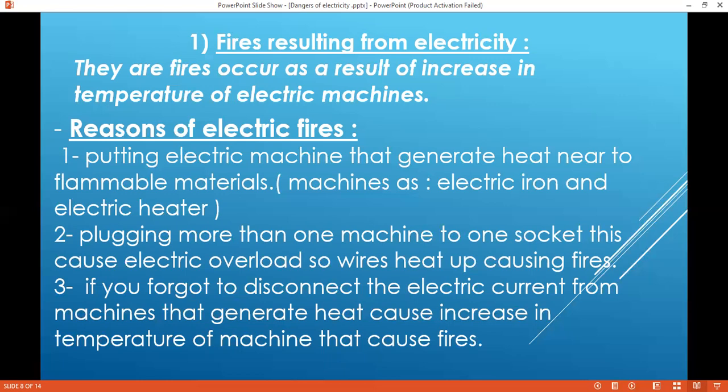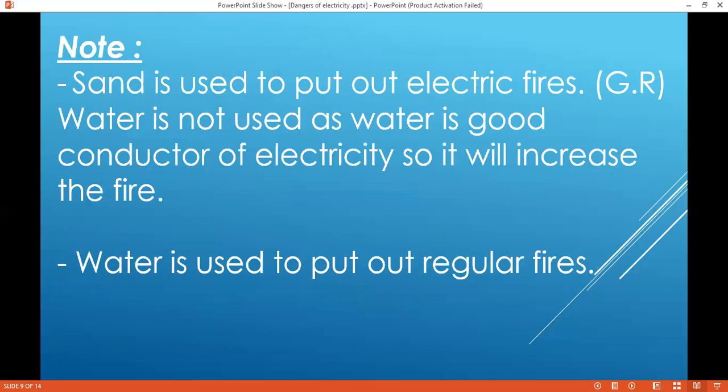Number three, if you forget to disconnect the electric current from machines that generate heat, the temperature of the machines increases, which also causes fires. So we have to take all the precautions when we use these machines.